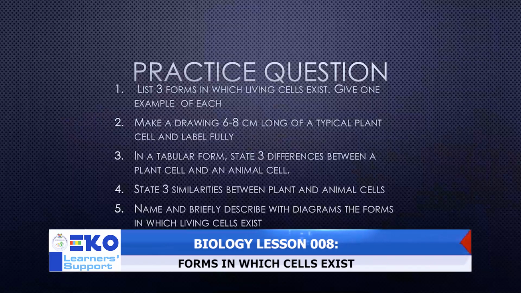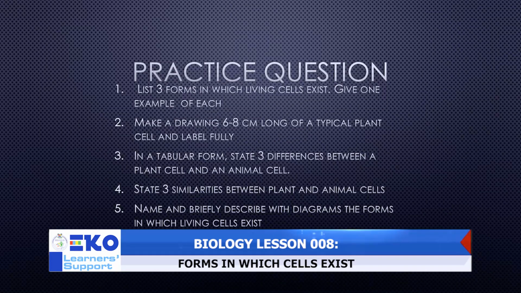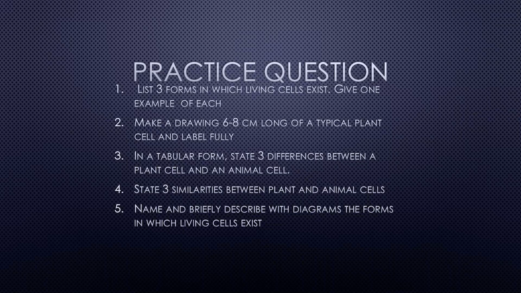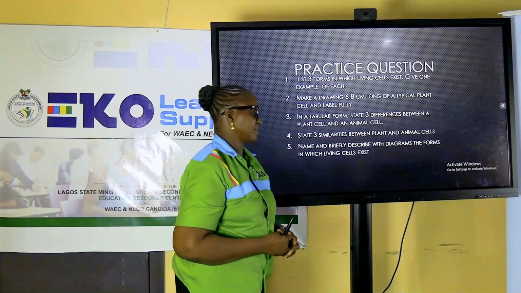In a tabular form, state 3 differences between a plant cell and an animal cell. Another question says you have to state 3 similarities that you can find in both plant and animal cells. And the last question you are taking home today: name and briefly describe, with diagram, the forms in which living cells exist.